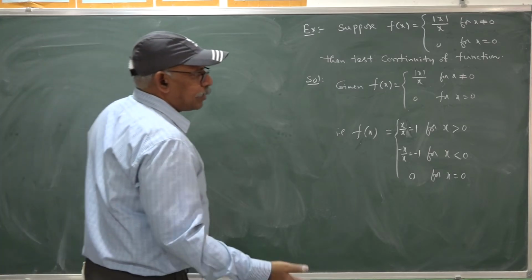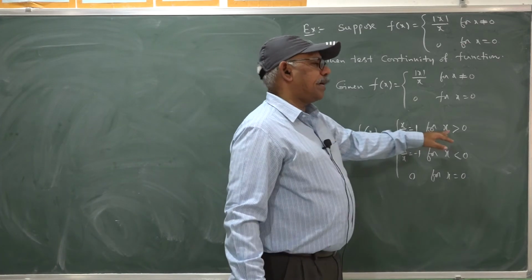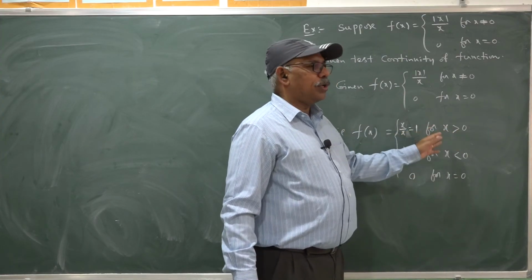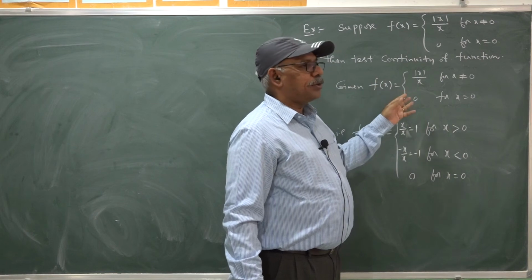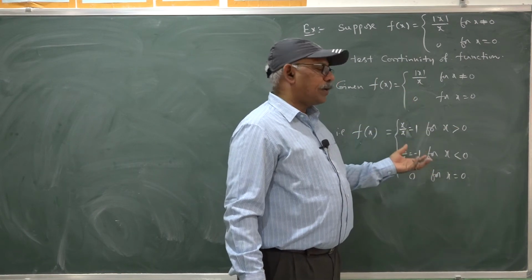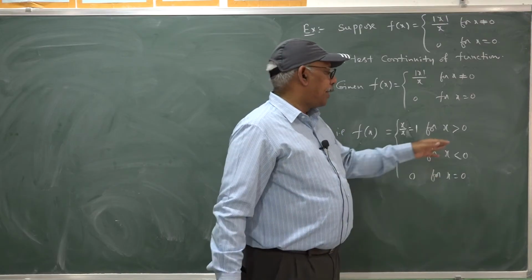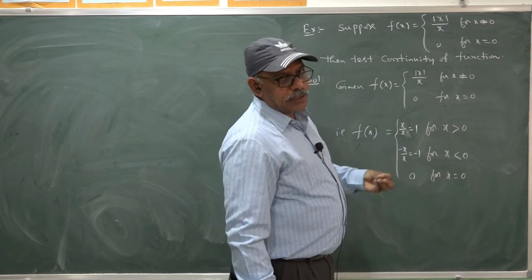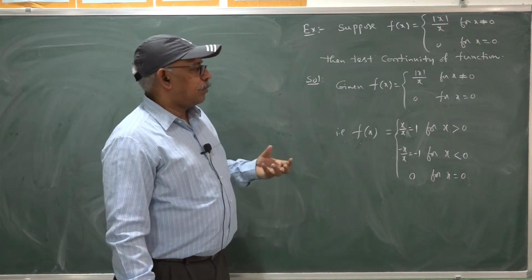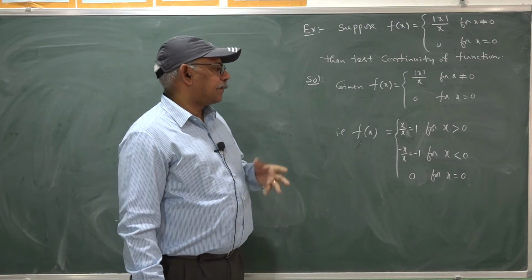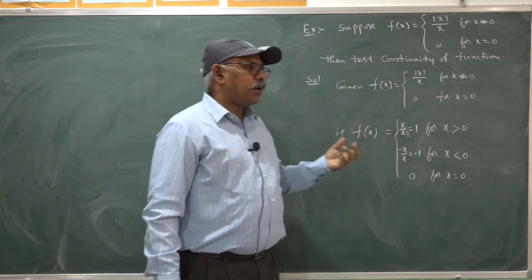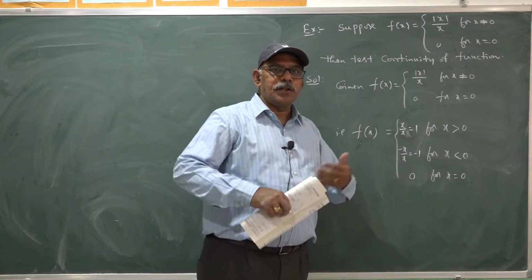For remaining values of x, clearly it takes a fixed value. So, no need of discussing the continuity of the function at other values except 0, because the function changes its form at x equal to 0. Naturally, continuity or discontinuity arises there. We discuss the continuity particularly at points where the function takes different forms.